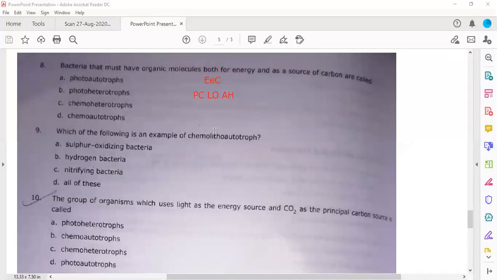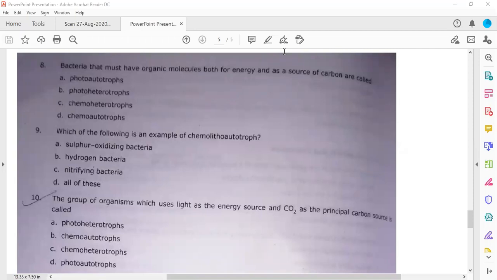So whenever these names come, they will always remain in this order, capital E, small e, C, either this or this. You cannot put two values, two names together. For example, photo and chemo, this is not possible. Either P or C, either L or O, either A or H for these three terms, right? So we have more questions.